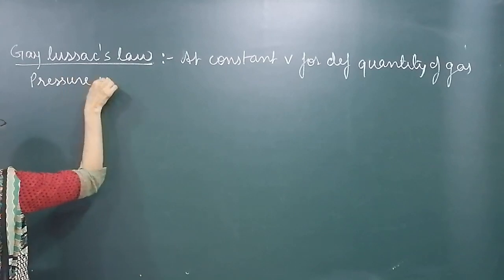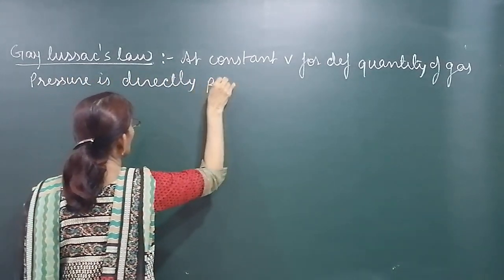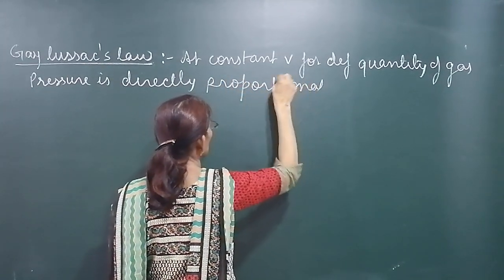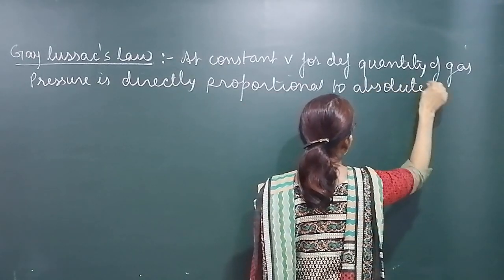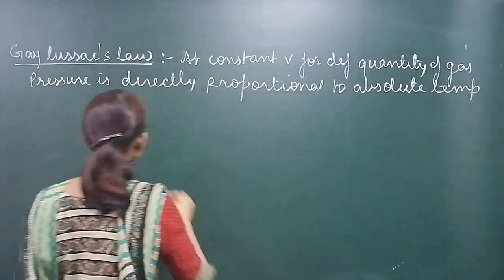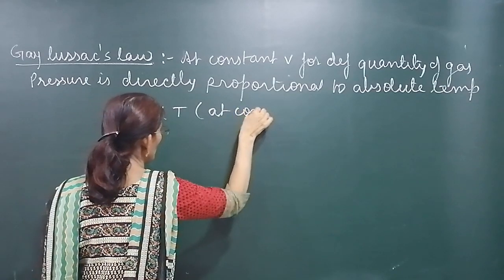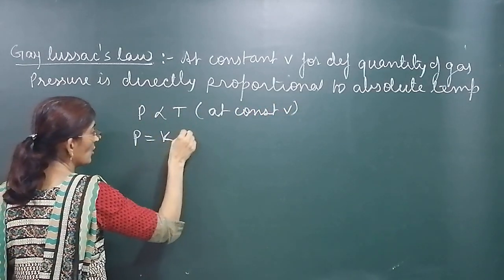Pressure is directly proportional to absolute temperature, meaning Kelvin temperature. So P is directly proportional to T at constant volume. If you remove the proportionality sign, a constant will come.